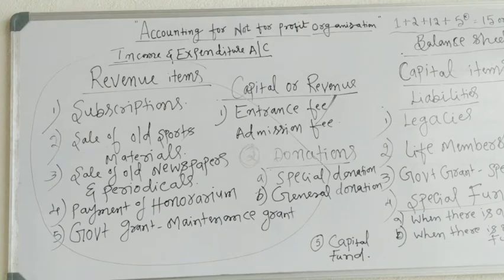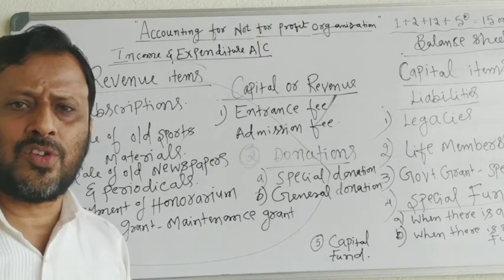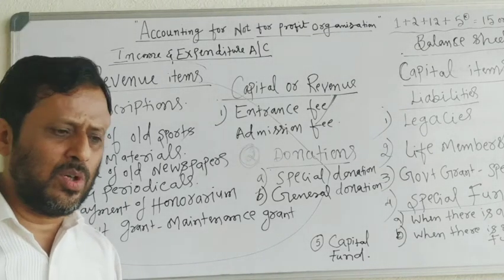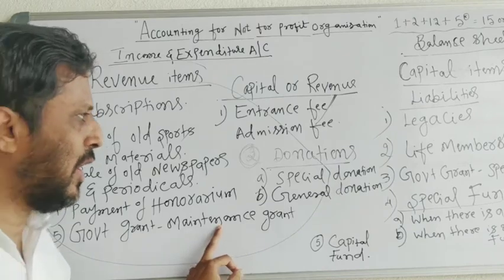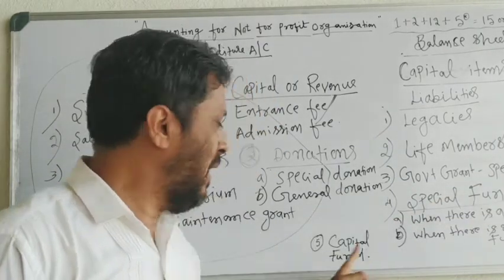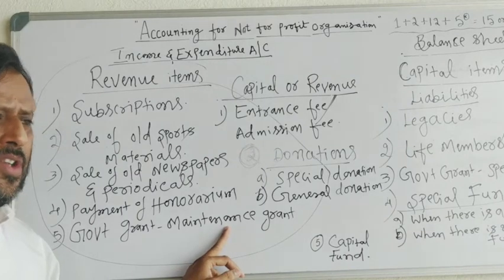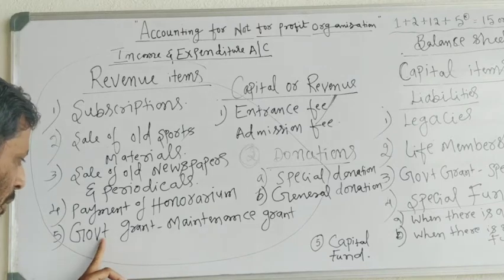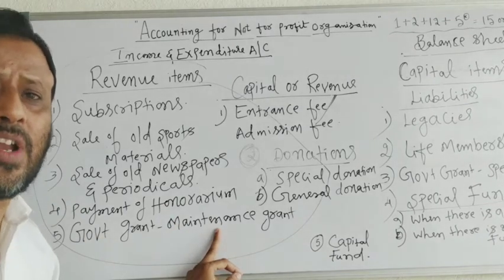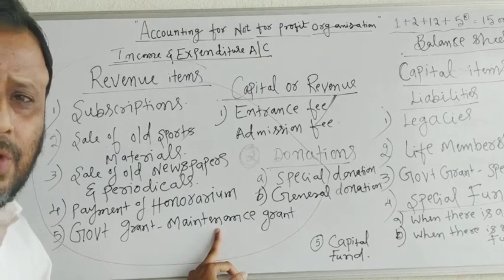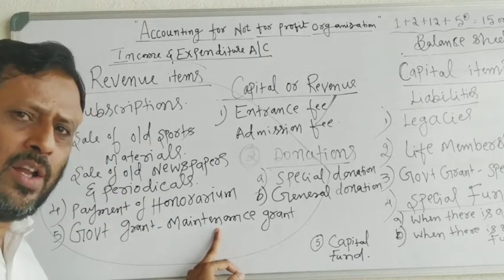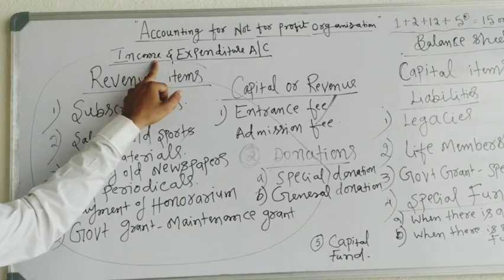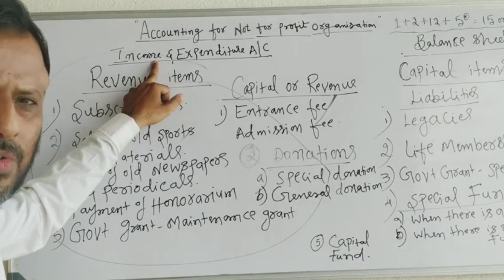Government grant. A not-for-profit organization will receive grants from the government. A grant may be received either as a maintenance grant or as a special grant. Maintenance grant is the grant received for maintenance of the organization. This government maintenance grant is received regularly for the maintenance of the organization. That is why it will come under revenue receipt and be shown in income and expenditure account, income side.